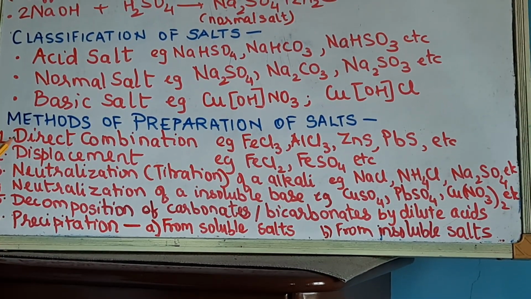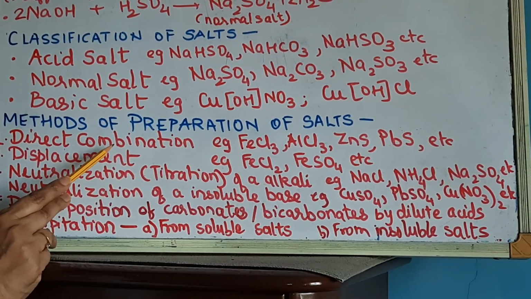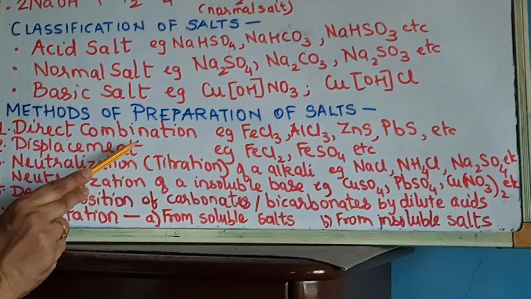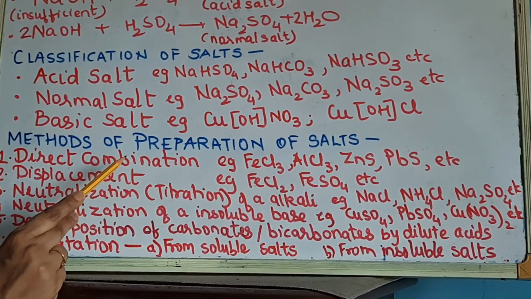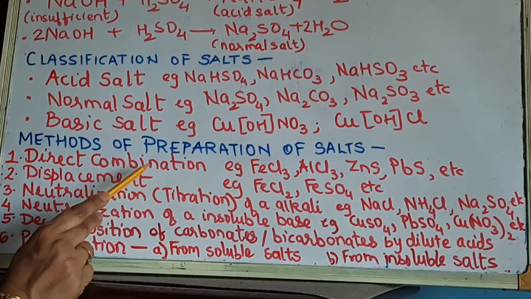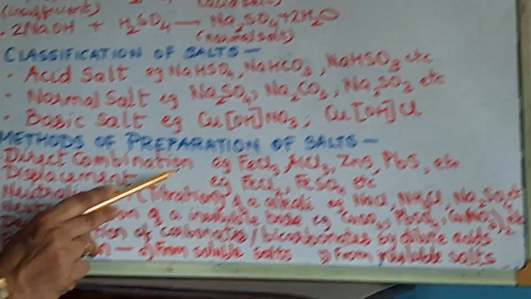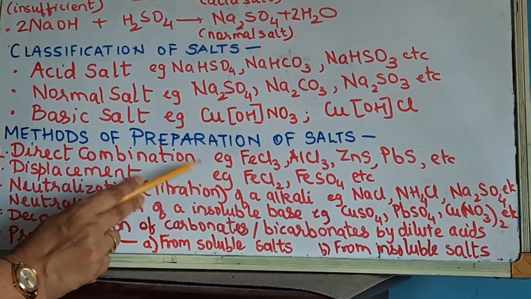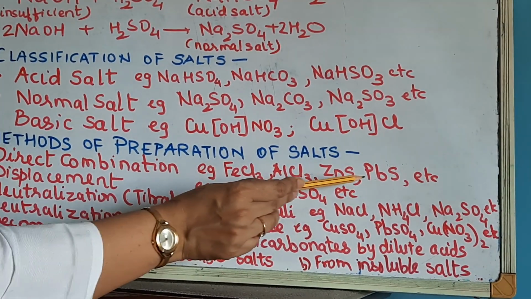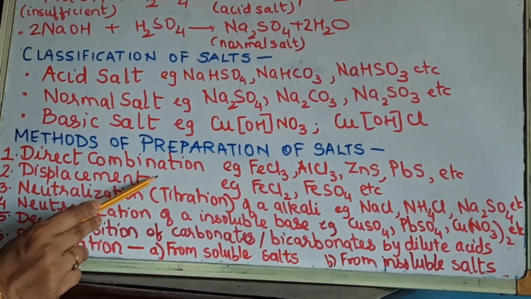Okay. So first is direct combination. You all are aware of what a direct combination reaction is. We have done this in 9th standard. When two or more substances react to form a single compound, that is a direct combination. And when you use elements in direct combination, it becomes a synthesis reaction. Generally you use a metal and a non-metal to form a salt. So all these salts, ferric chloride, aluminum chloride, zinc sulfide, lead sulfide, are prepared by this method, that is direct combination. Okay, clear?